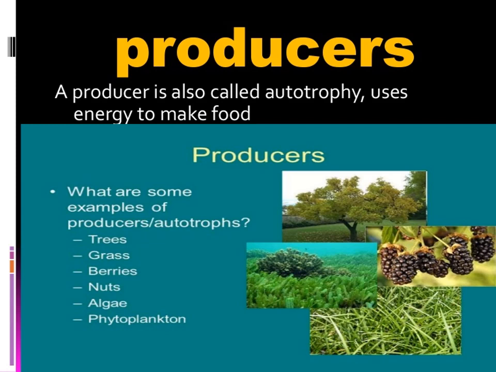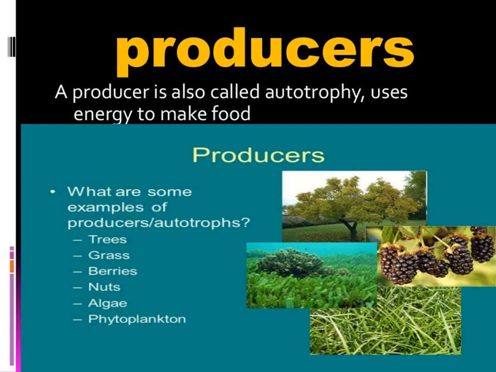Producer is also called autotroph, meaning it uses energy to make food. They are sources of food and energy for life on earth.